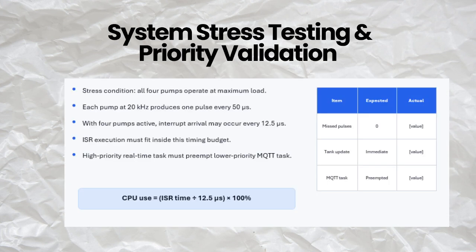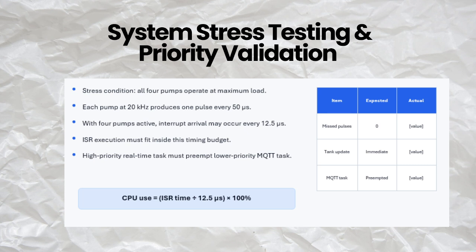Next is system stress testing and priority validation. After measuring the individual timing, we test the complete system under maximum theoretical load. Each pump produces pulses at 20 kHz. This means one pump produces a pulse every 50 microseconds. When all four pumps are active, the mainboard may receive an interrupt every 12.5 microseconds. Therefore, the ISR and real-time processing must complete within this time budget.